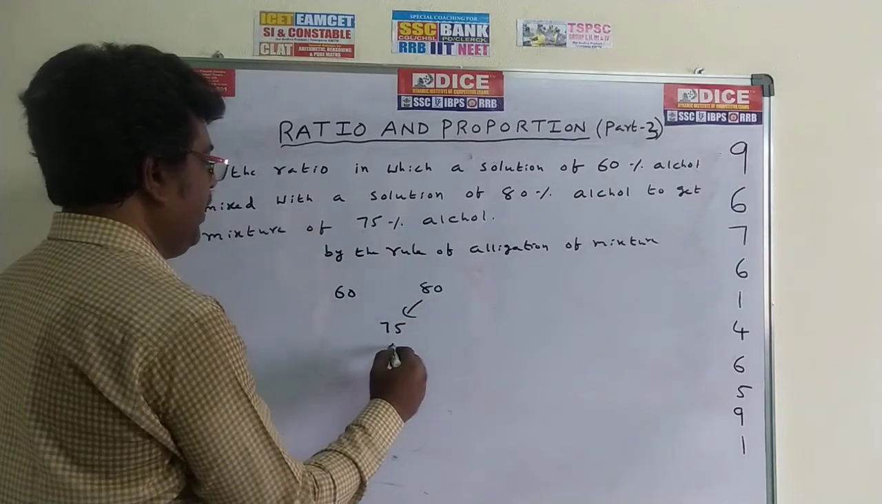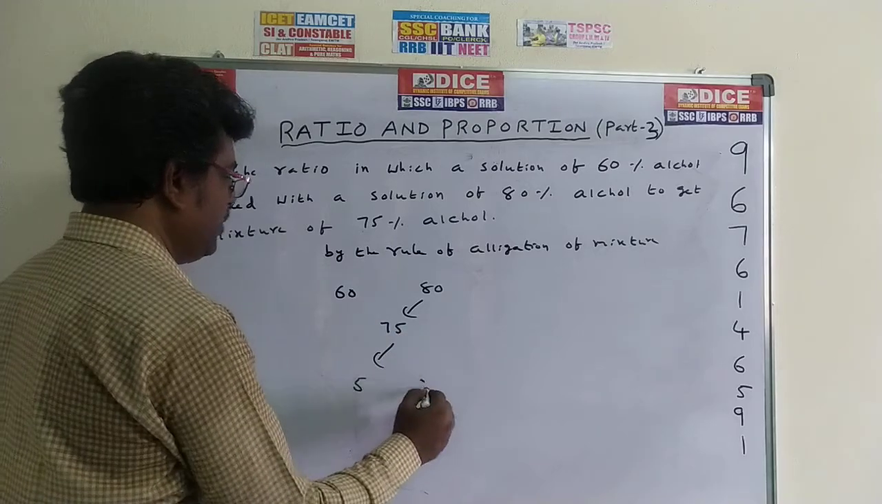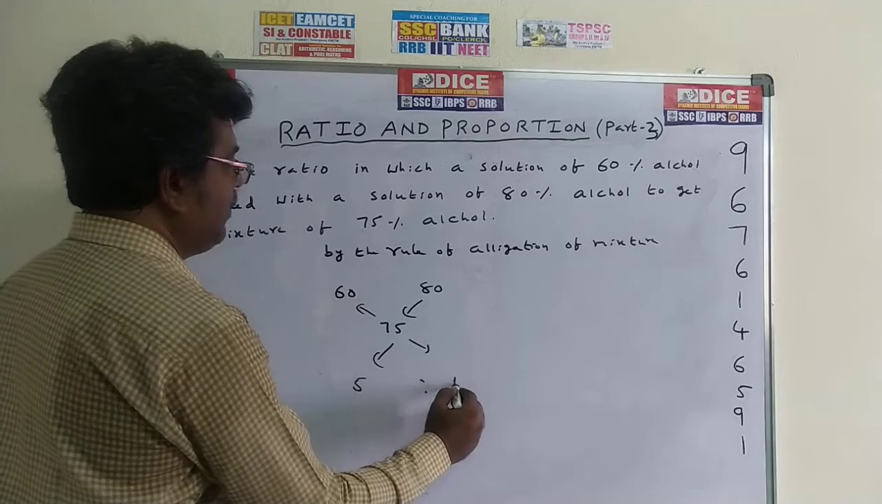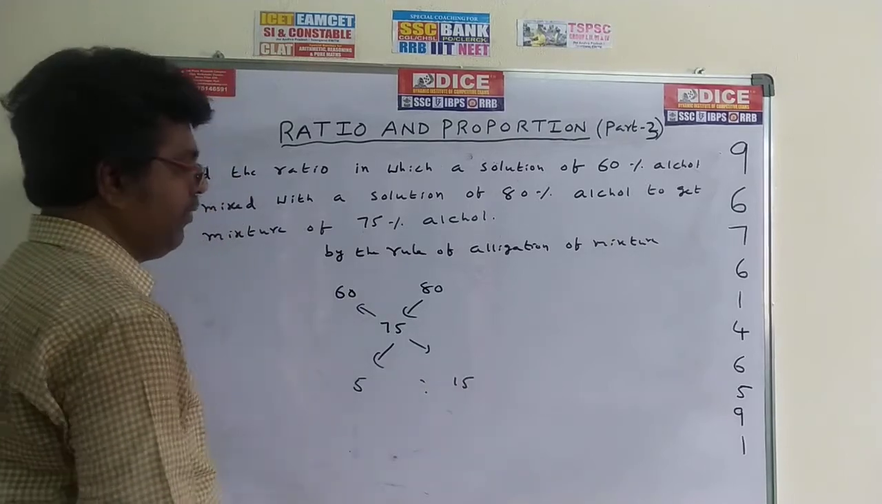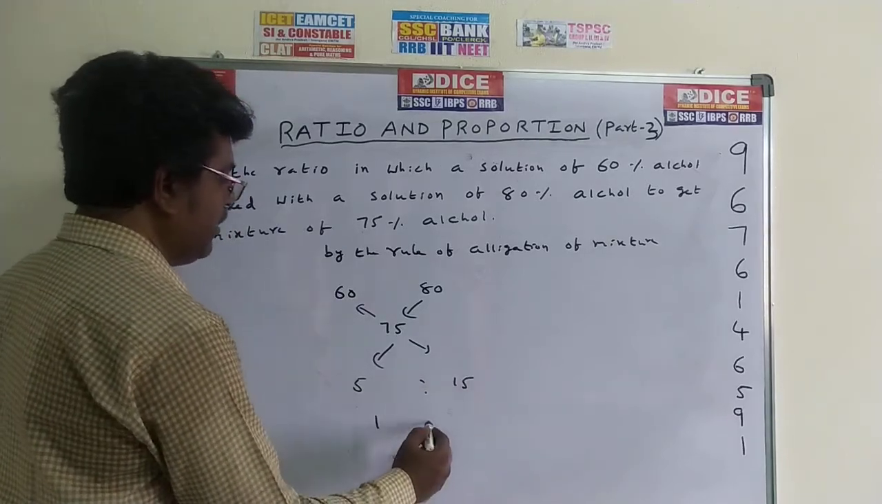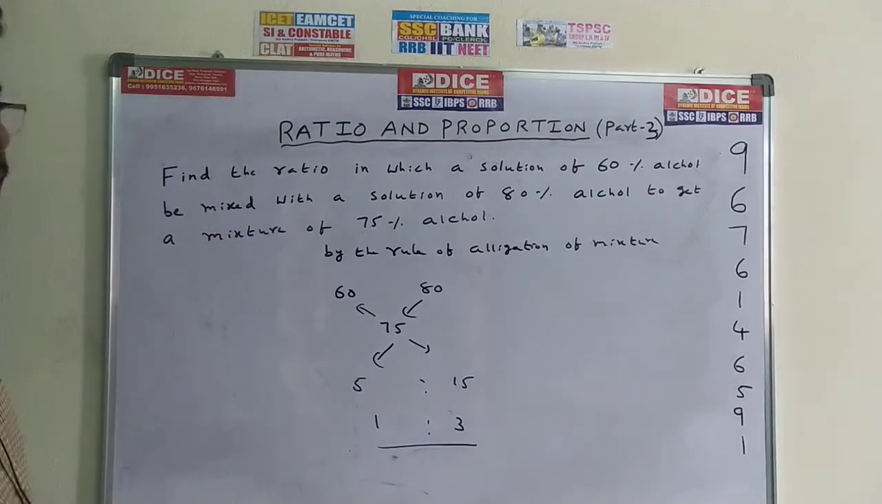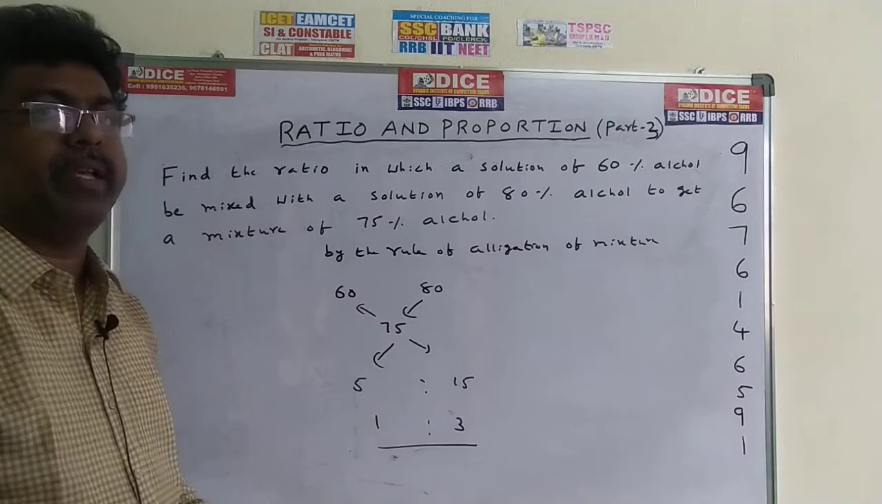80 minus 75 is 5, to 75 minus 60, big number minus small number, the value is 15. So the answer is 5 is to 15. Cancel with 5: 5 1s are 5, 5 3s are 15. 1 is to 3 is the answer. With this, the ratio and proportion topic is over.